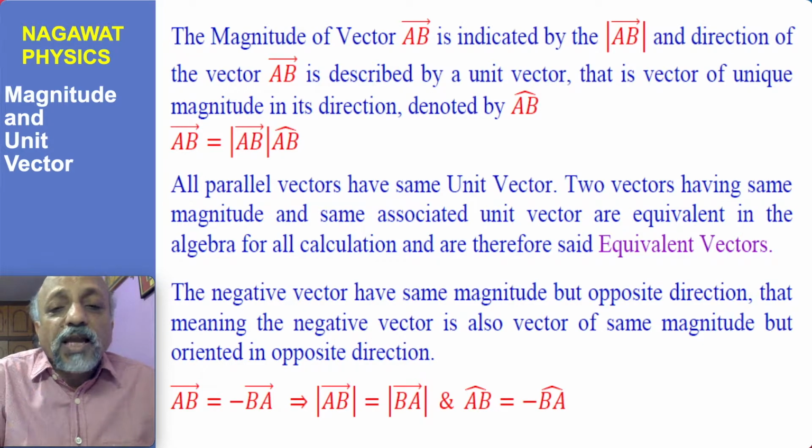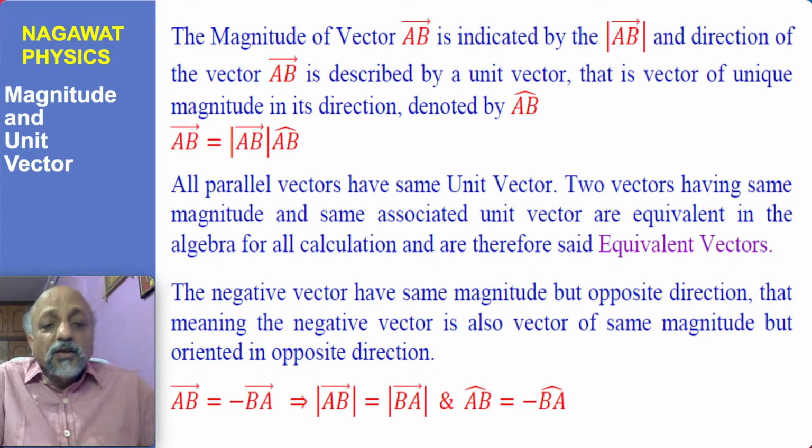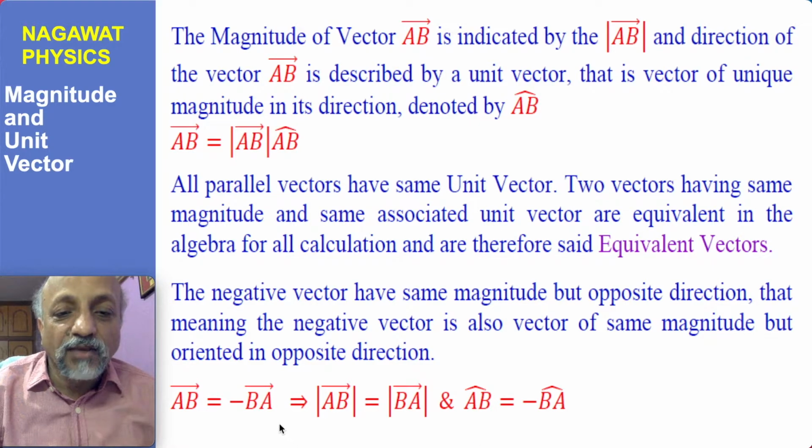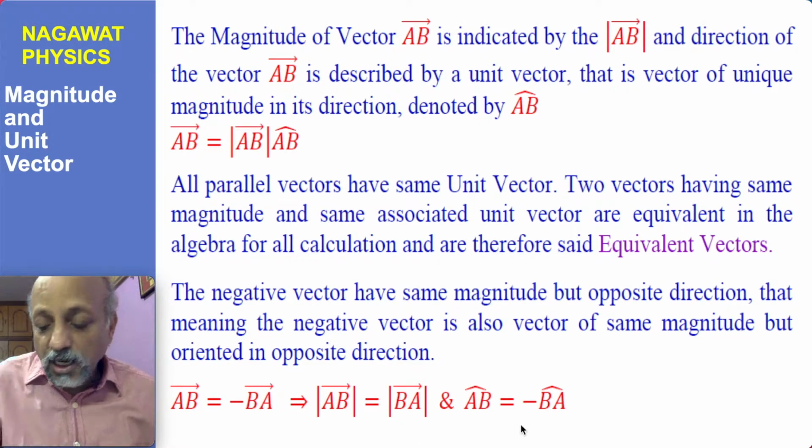And now the negative vector we have defined, that the negative vector would have the sense of direction opposite. So the unit vectors will be negative of each other, but the magnitude will be same. So if there exists a vector AB, there also exists a vector BA which is negative of AB, in the sense that the two have same magnitude but the opposite sense of direction, as described in these mathematical equations.